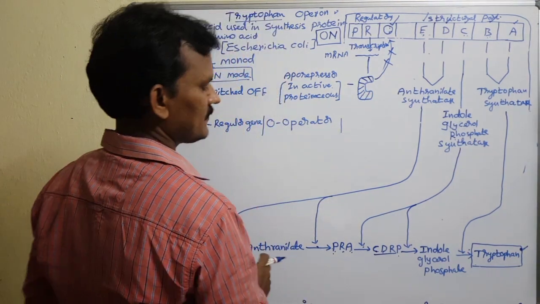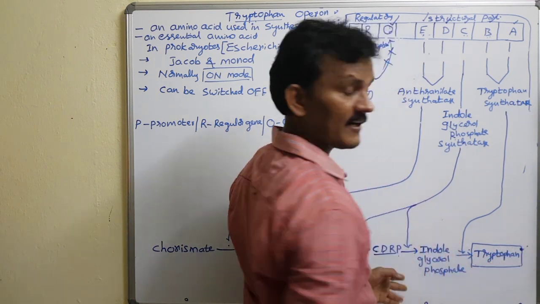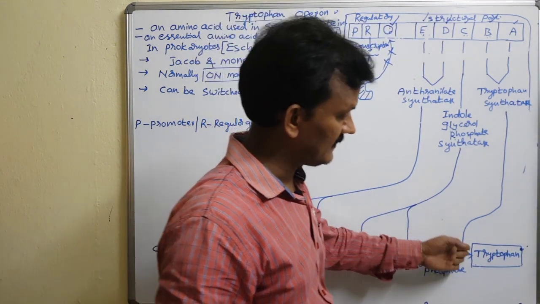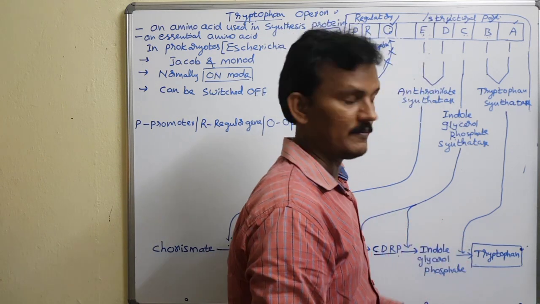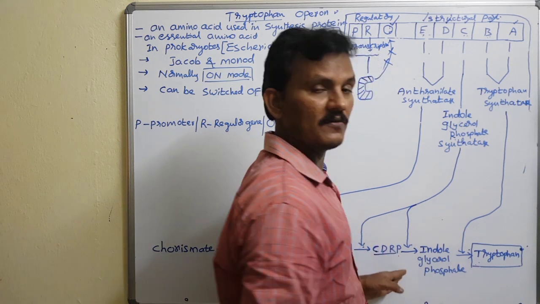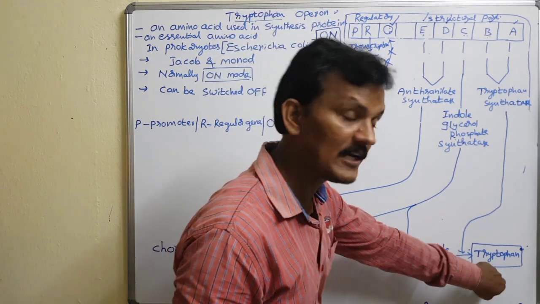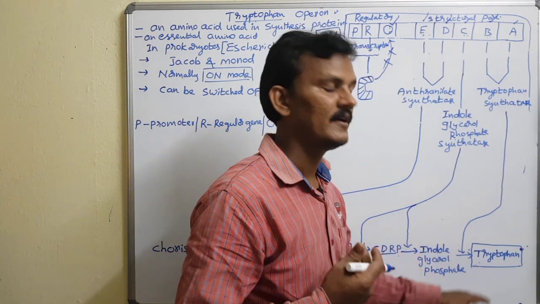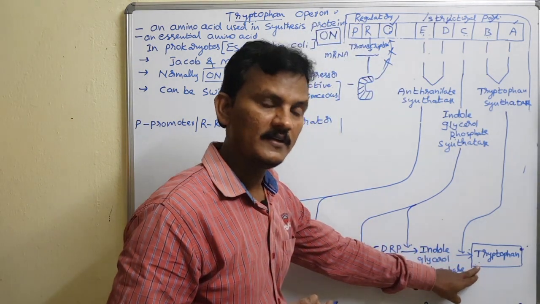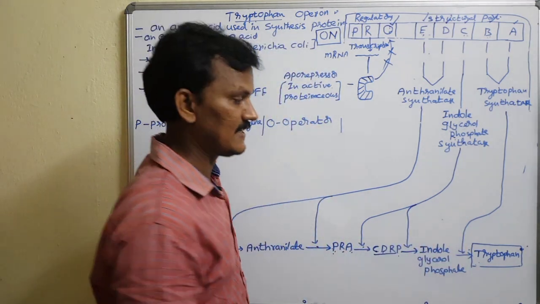But continuously tryptophan is produced. So an adequate amount of the tryptophan is needed for the metabolic structure. But if an excess amount of the tryptophan is synthesized in the E. coli body, again I repeat, excess amount of the tryptophan synthesized in the E. coli body, so I will notice the excess amount.